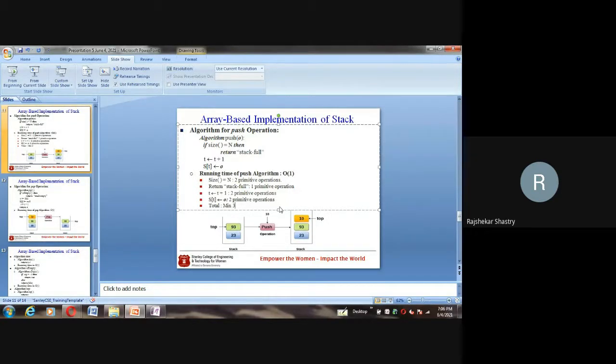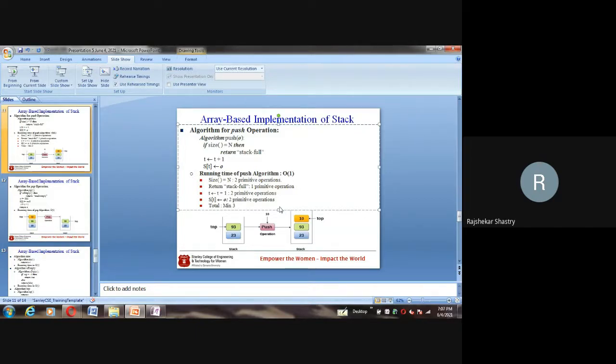And maximum primitive operations, how many, Amma? Six, sir. Good. When the return statement is not encountered, you will find 6 primitive operations. Why? Because the size method is compared with n, this has to take place, and assume that this time it is false, but we come to know it is false only after comparing the size method with n.